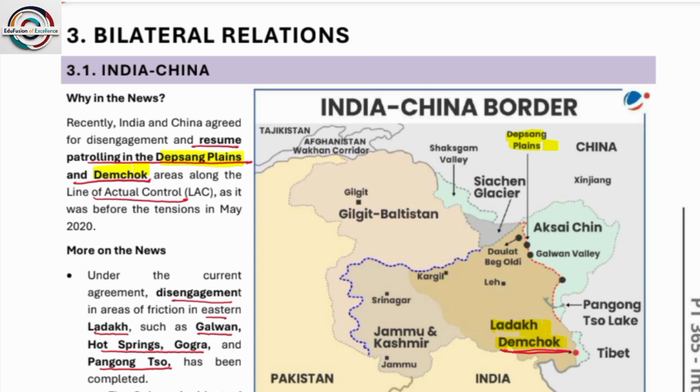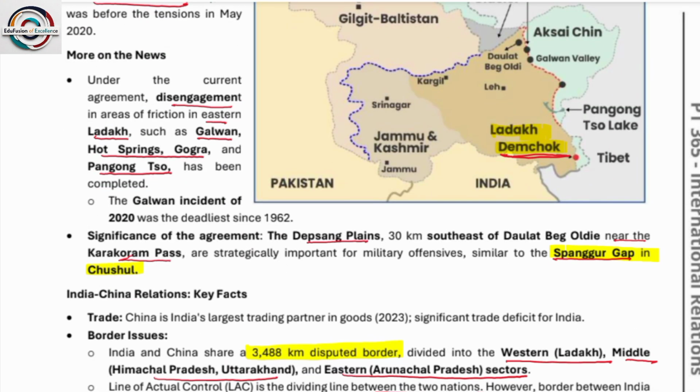So see, this is the Siachen Glacier. Are you able to locate Siachen Glacier on the map? Yes. On the right side of the Siachen Glacier there are the Depsang Plains, and just to the south of the Depsang Plains is Demchok. Demchok is near the border with Tibet. So there has been a disengagement.